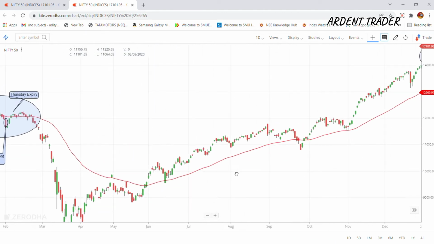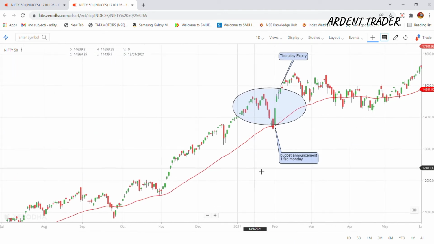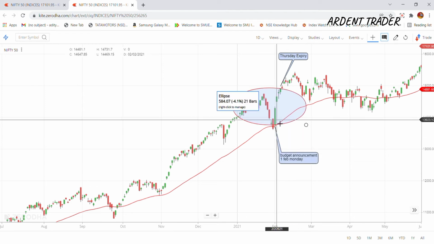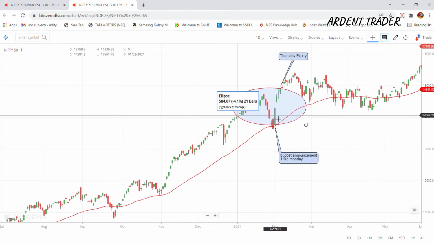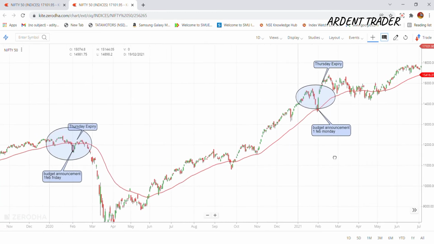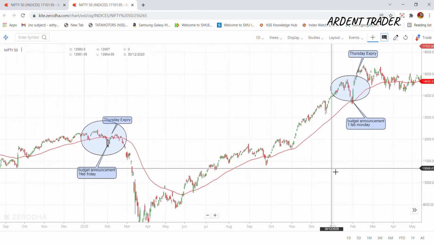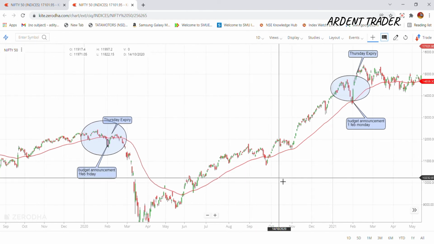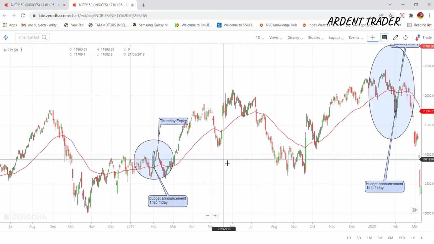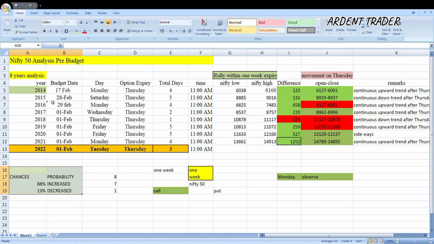And last year, you can see in 2021, 1st February was Monday, and from the announcement of budget, you can see a very good rally Monday, Tuesday, Wednesday till Thursday. Now, I hope it is quite clear to you looking into this chart. If you are still not clear, I have plotted the value points on the Excel sheet also. I have plotted all the variables values in this Excel sheet also. It might look quite confusing, but it is very simple.